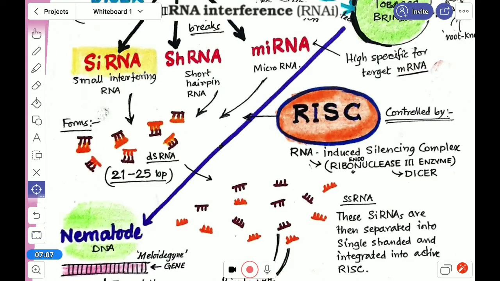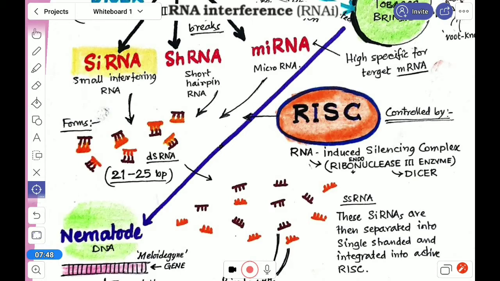Now, fragmented into small interfering or hairpin or micro, these are cut into small pieces, which are very small, 21-25 base pairs is the length. So this double-stranded RNA, the small fragment, now turns into normal single-stranded RNA with the help of some enzymes and the complex. Let's now see this.